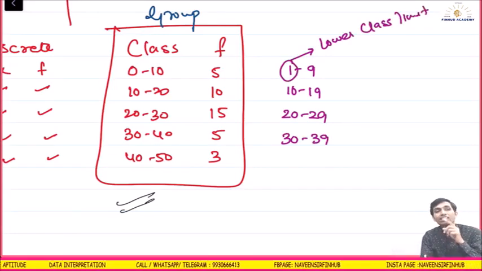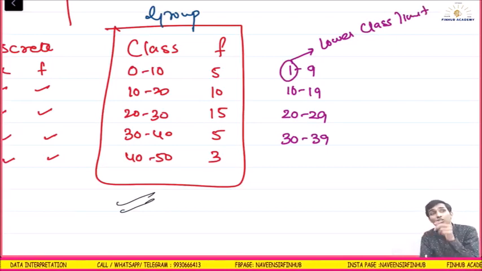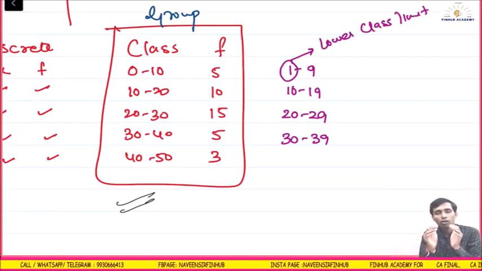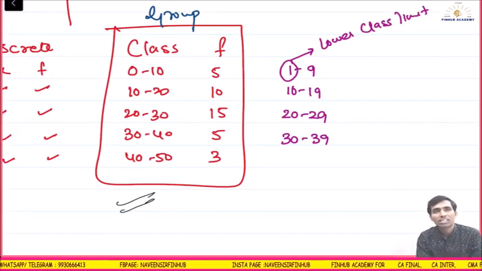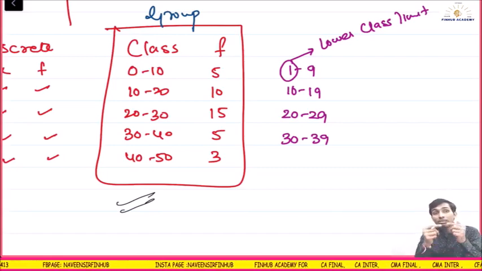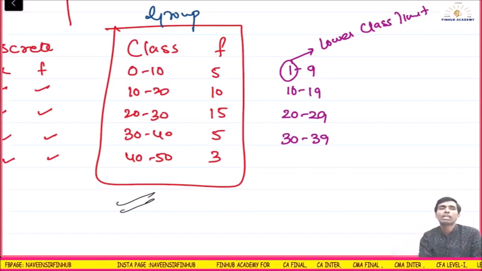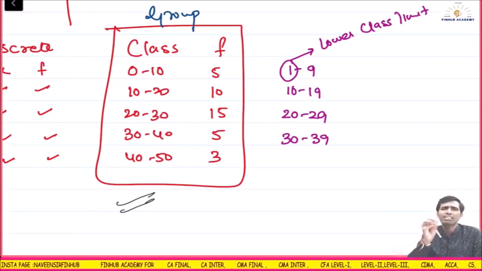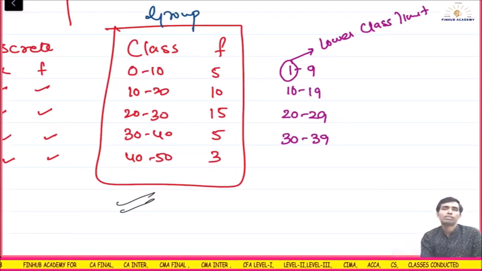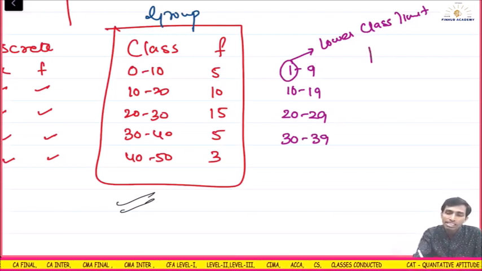Understood? Please understand, this is not continuous: 1 to 9, then 10 to 19. But the problem of writing the class in this form is that if something comes as 9.5, where will you take it? It will neither be in 1 to 9, nor in 10 to 19. So there will be a problem. Always in statistics, whenever you are doing any analysis, the data needs to be in continuous form. So how will you make it continuous?